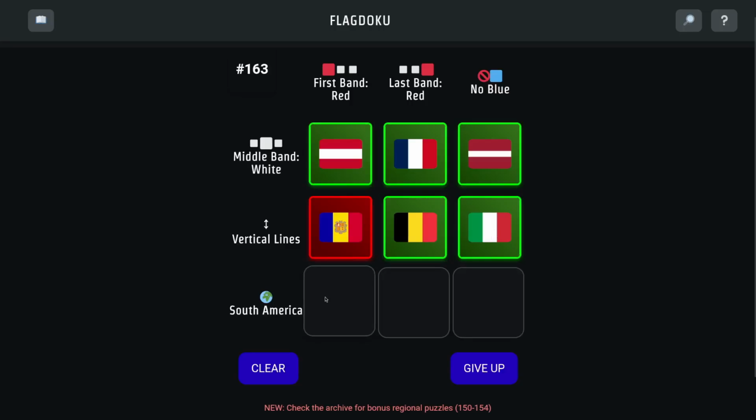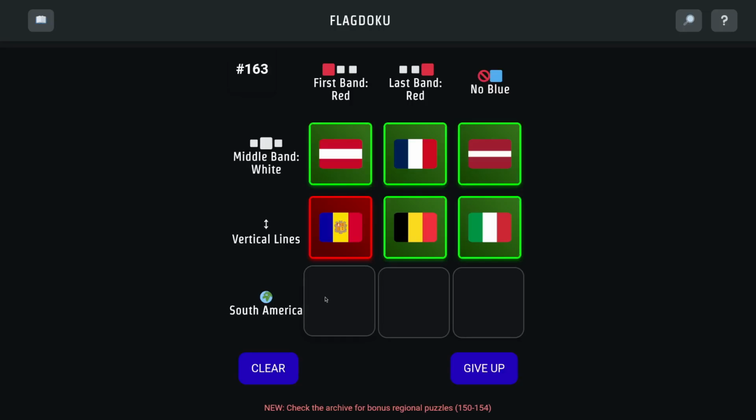Cool. Alright, first band red and South America. Okay, so Brazil is all green. I don't know if one color counts as a band, maybe. Argentina, no. You're white, blue, and white, I think. Not Uruguay. Paraguay, I always forget your flag. First band red. I think Colombia, Venezuela, and Ecuador all have yellow as their first band. And I always struggle remembering Suriname, Guyana, and the last one. What was the last one? French Guiana, Guinea? No, not Guinea. I don't remember.